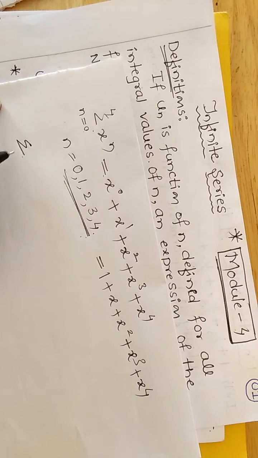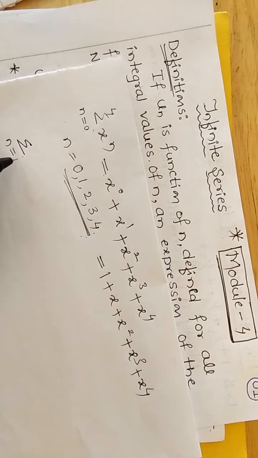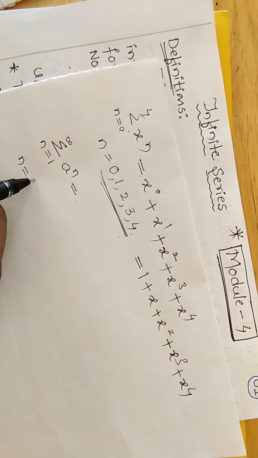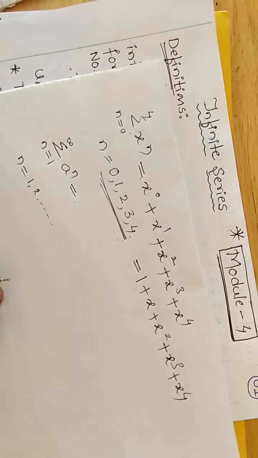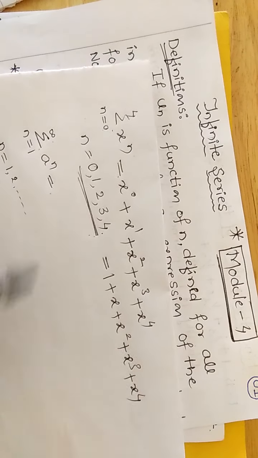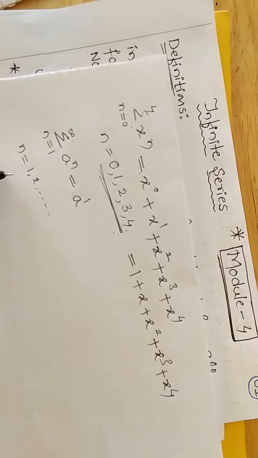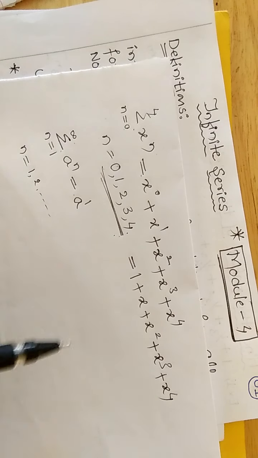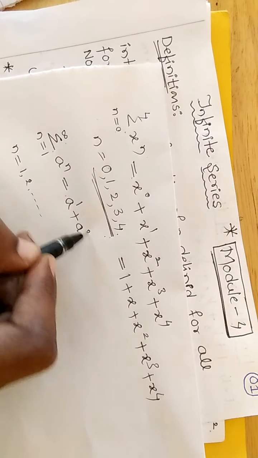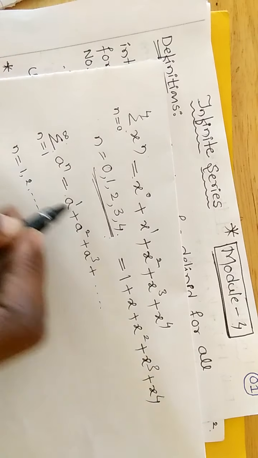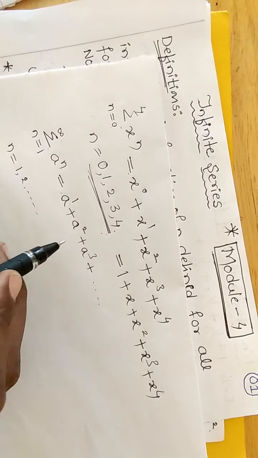One more example, summation n is running from 1 to infinity, then you have to write a raised to n. N is from 1 to infinity. Then write the series combination: a raised to 1. Don't write a raised to 0 because n starts from 1 to infinity, plus a square plus a cube and so on. It is the series combination of an infinite series.